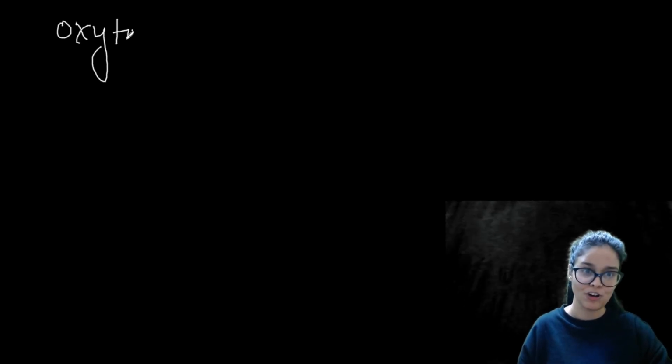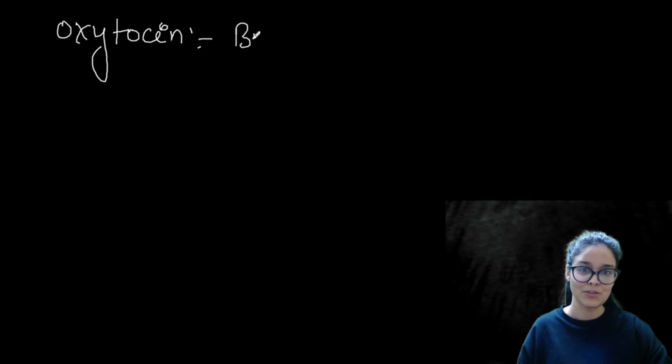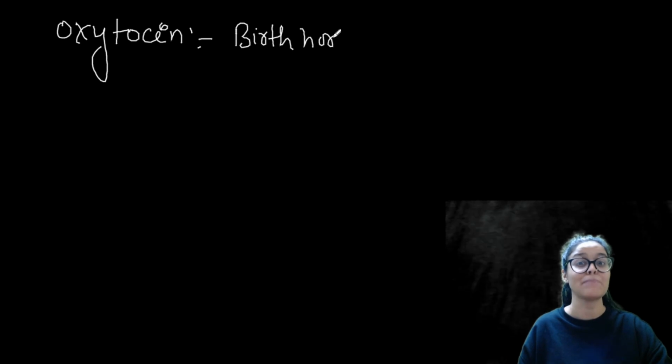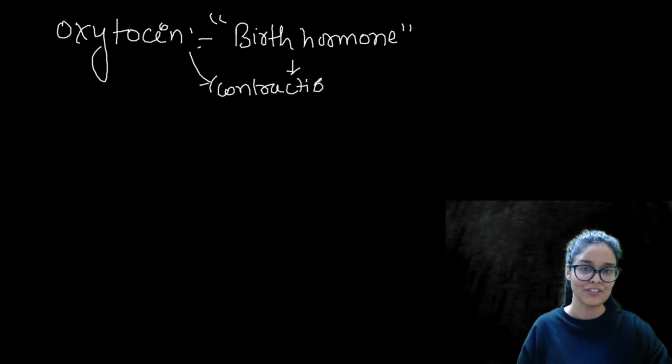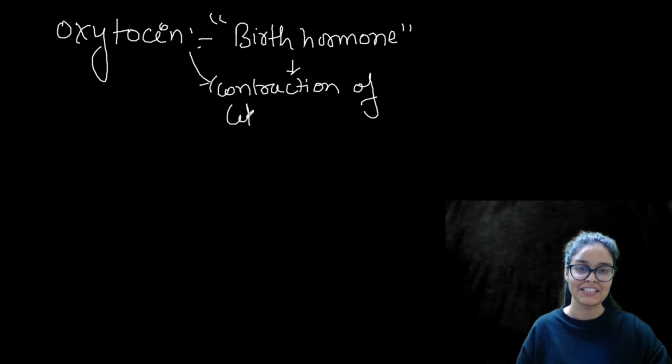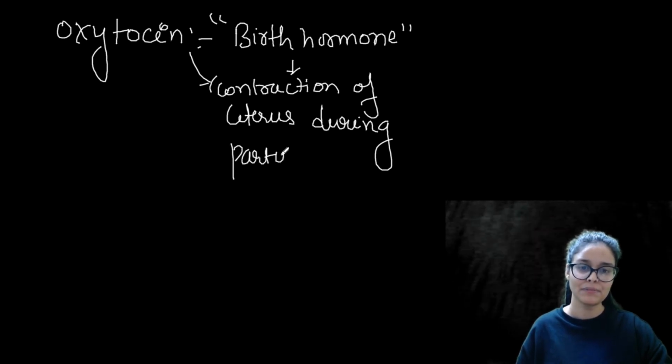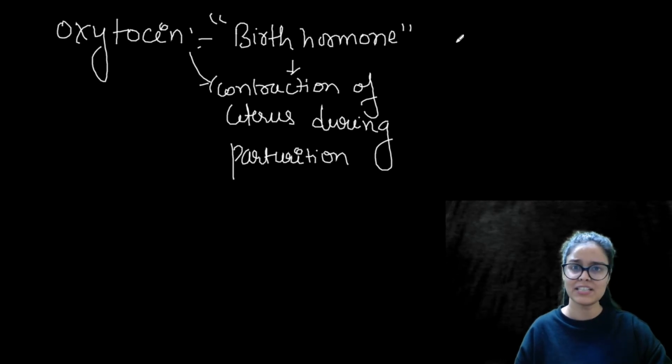And yes, one hormone is oxytocin. So what is the work of oxytocin? We know it's known as the birth hormone because it helps in parturition. So what will it do? It will cause contraction of the uterus. So obviously it helps in the contraction of the uterus during parturition, and obviously you know what would happen. The baby would come out. That's why it is known as the birth hormone.